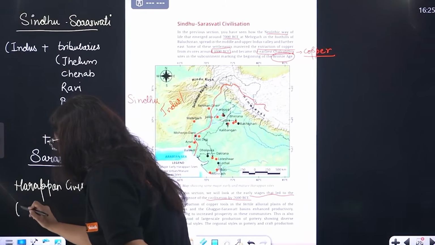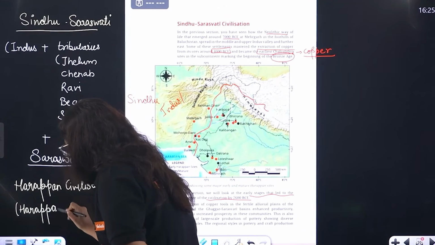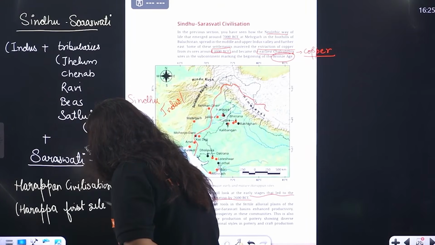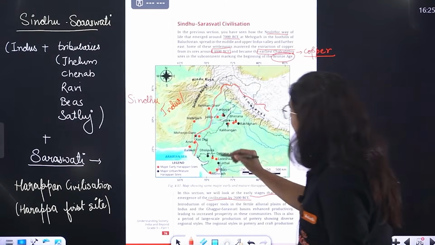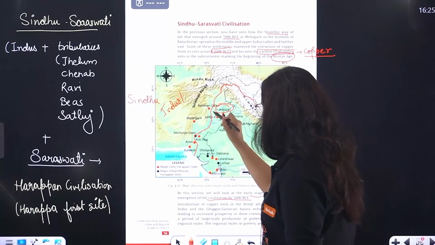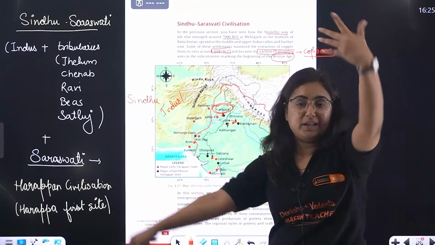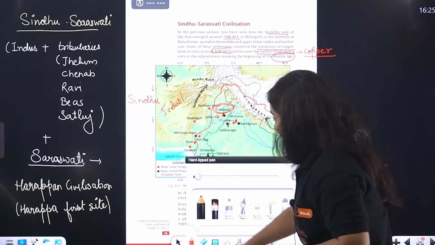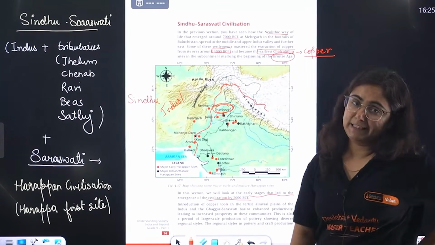The reason is that beta, Harappa is the first site that was excavated. Okay, Harappa was the first site that was excavated. This Harappa is in present-day Pakistan. So where is this Harappa? This is it. Okay, so Harappa was the first site to be excavated, and hence sometimes we call it Harappan civilization, and Indus Valley civilization because of the river Indus.